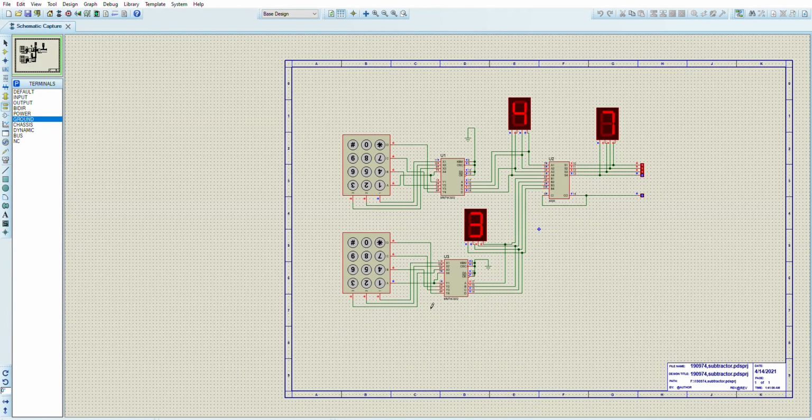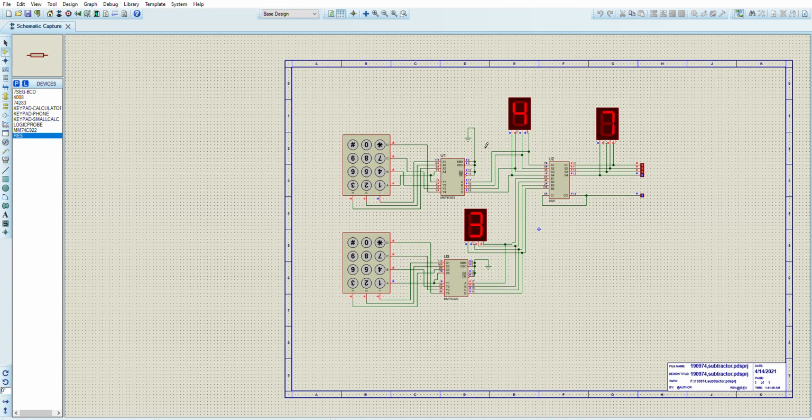Today we will be doing the addition function using a 4-bit adder. First of all, I've done a 4-bit addition function using a 4-bit adder. This is a 4-bit adder. You can simply go to the toolbar, components bar, and type 4-bit adder, and you can get it over here.